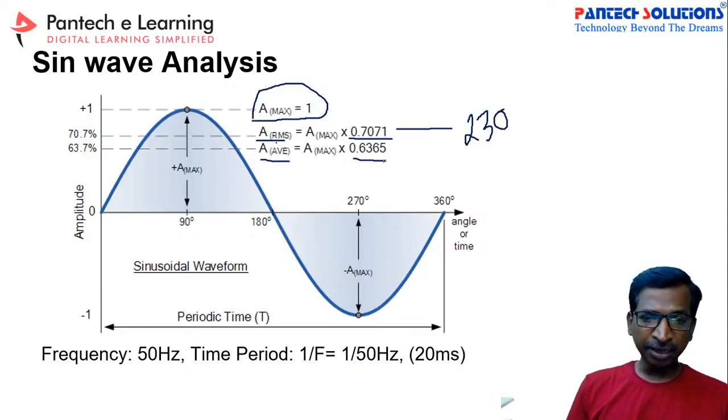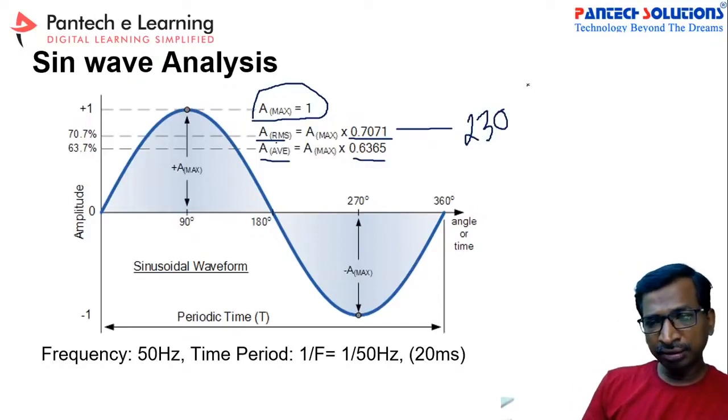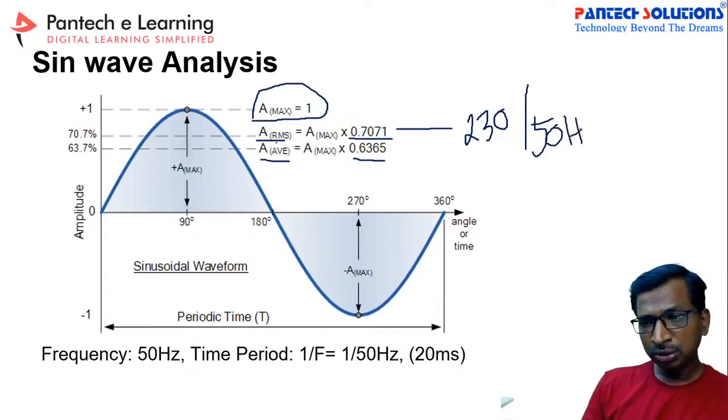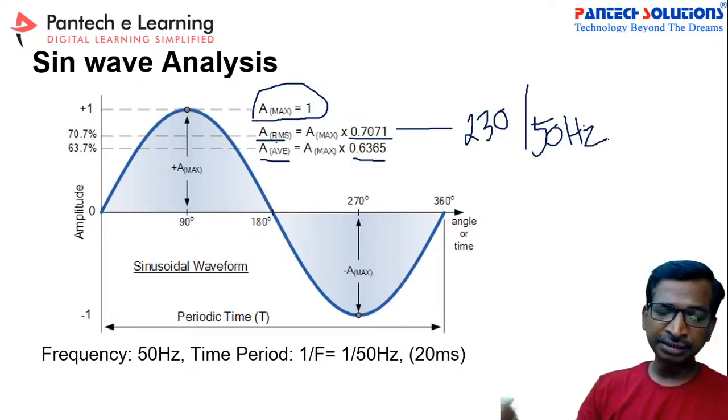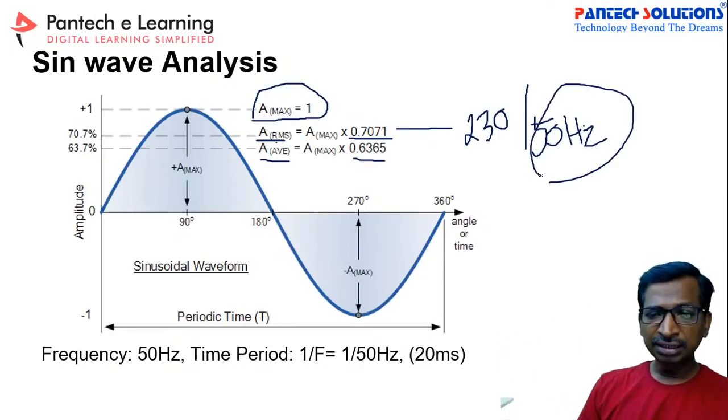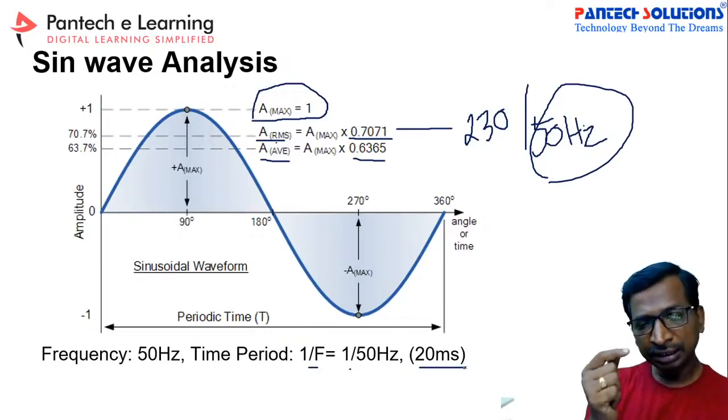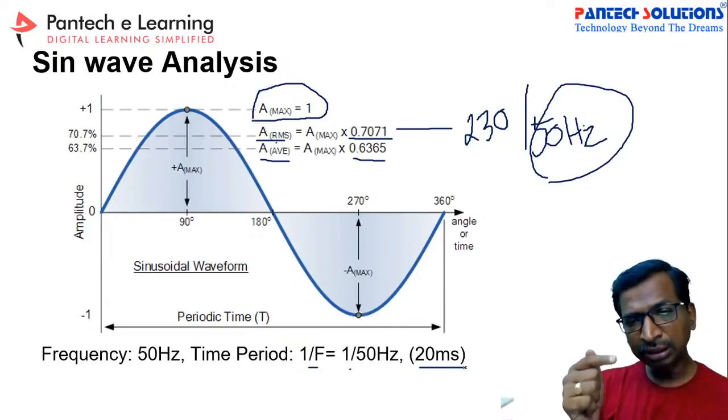And another parameter is the time period. This is the y-axis value, and similarly the x-axis value is the time period. If you are going to have a 50 Hertz output, the 230 voltage, 50 Hertz is our standard system. So this 50 Hertz is the time period for one cycle. What is the time period? 1 divided by f is the time period. So in that case, 20 milliseconds is the time period for one complete cycle.